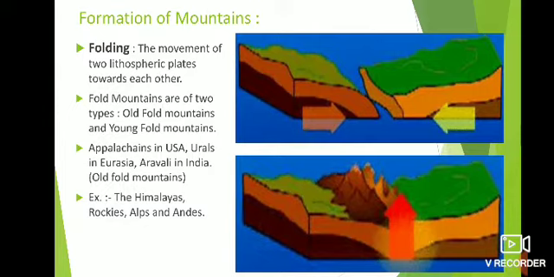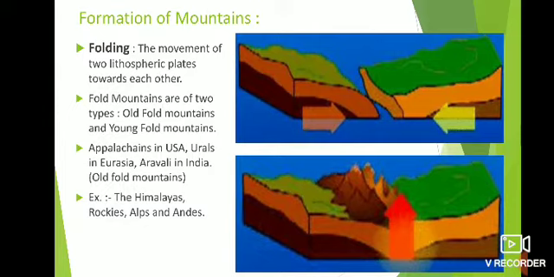So this is the example you can relate: the old fold mountain, where the peak is round and the height is short, and the young fold mountain, where the peaks are pointed and the height is still increasing, or the heights are more.